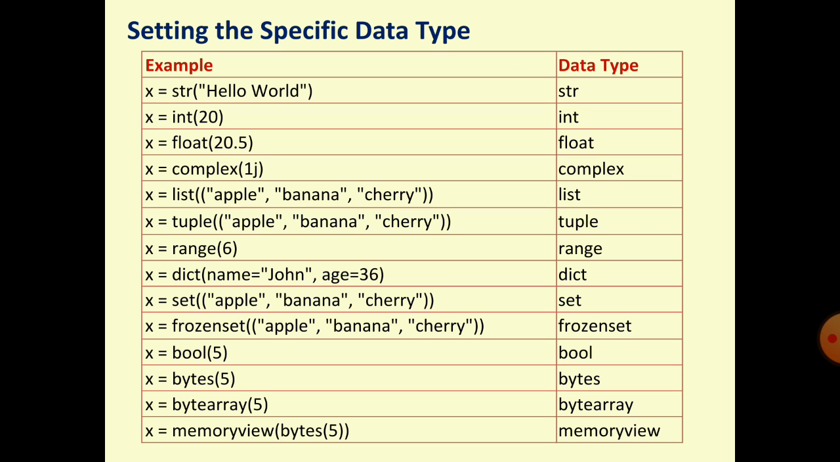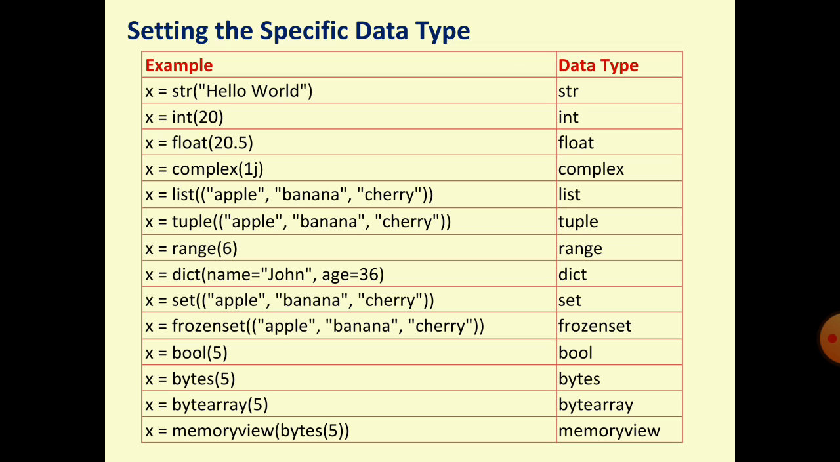Now next, setting a specific data type. Two slides before, you learned that a variable is automatically defined as per the type of the value. Now if you want to specify a particular type for the variable, we can set the data type for the variable as per the example I have given here.